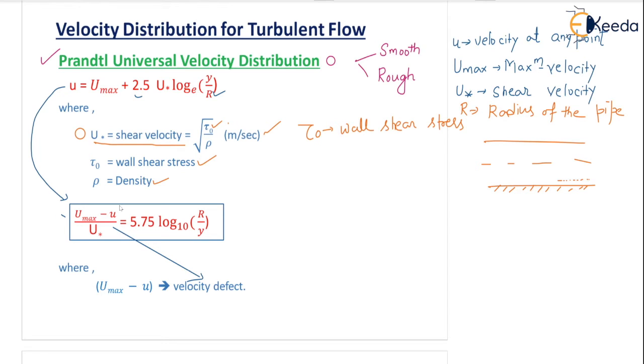Now there's a change. Earlier we had natural logarithm ln, now it is log 10 into R by y. Earlier it was y by R, now it is R by y. So left goes to right, numerator goes to denominator. The same equation is written in a different form. If you solve any problem using the first or second equation, you will get the same answer. Okay, let's go to the next slide.